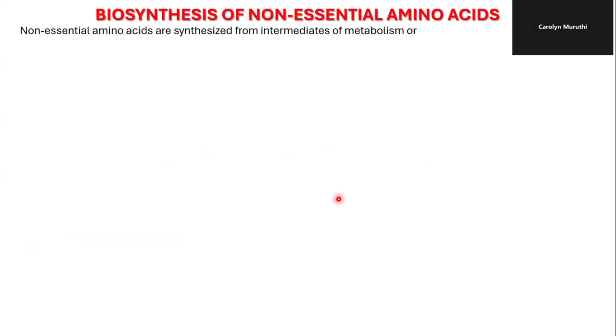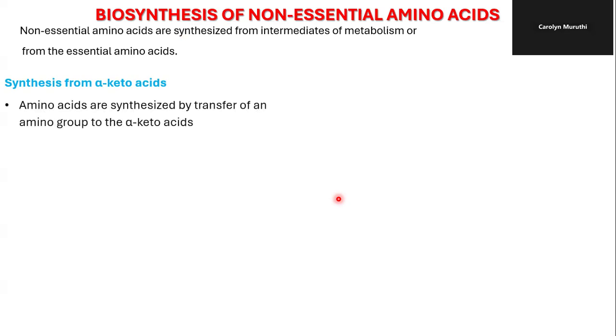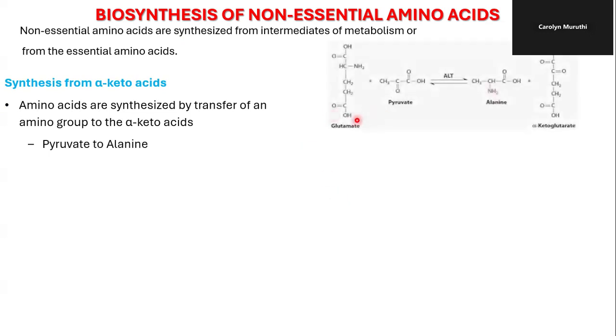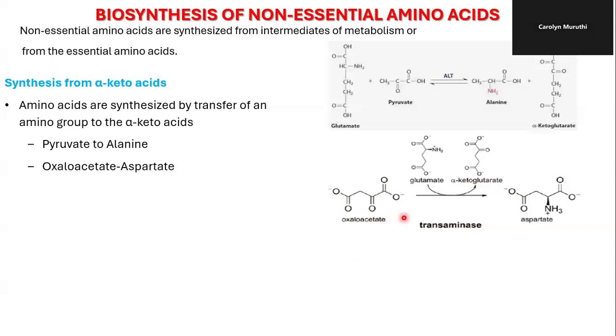Non-essential amino acids can be synthesized from intermediates of metabolism or from the essential amino acids. And we start off with the synthesis from alpha keto acids. Here we see that amino acids are synthesized by transfer of an amino group to the alpha keto acid. Pyruvate is an alpha keto acid, and when it takes up an amino group, it's converted to alanine. We also have oxaloacetate as an example of an alpha keto acid. When it takes up an amino group donated by glutamate, it forms aspartate.